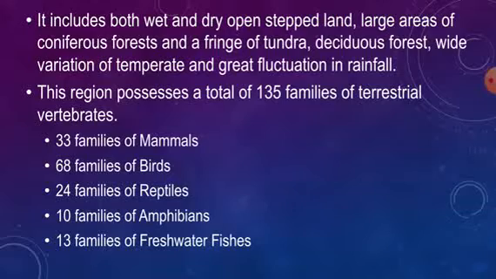This region possesses fauna that exhibits variations in the climatic and vegetational subdivisions. It is richest in warmer areas and diminishes towards the northern part of the world. This region possesses a total of 135 families of terrestrial vertebrates. In that, 33 families of mammals, 68 families of birds, 24 families of reptiles, 10 families of amphibians, 13 families of freshwater fishes.